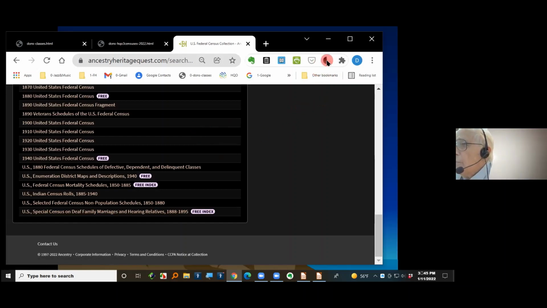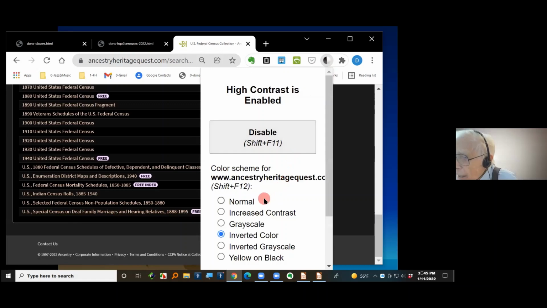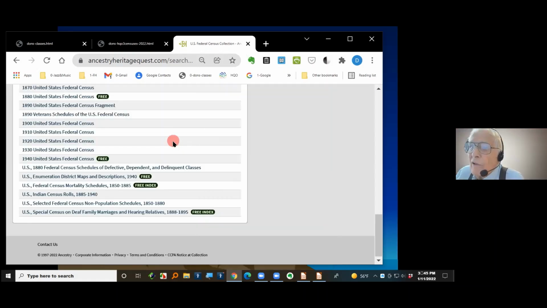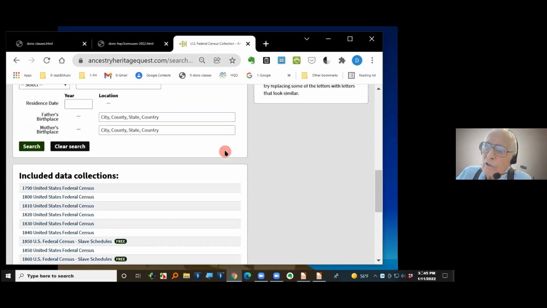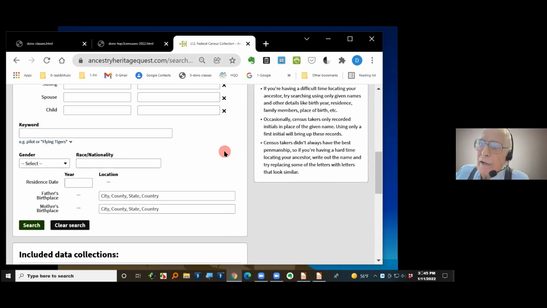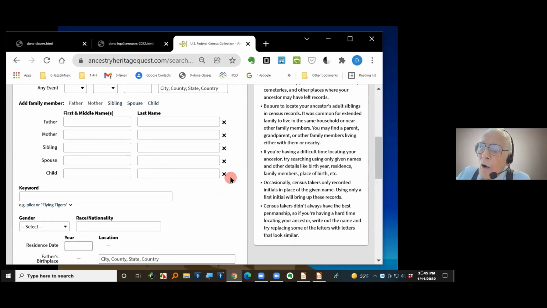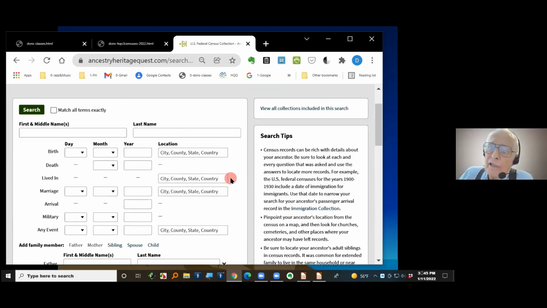If I go up here to this thing, I'll click on it, and now it's the way you're used to looking at it. So it's black on white. For me, it's a lot easier to see if I turn it the other way around. Okay, now let's actually do a search on here.